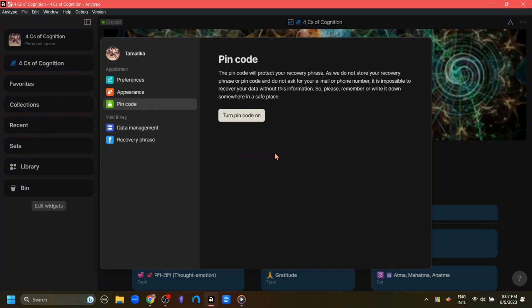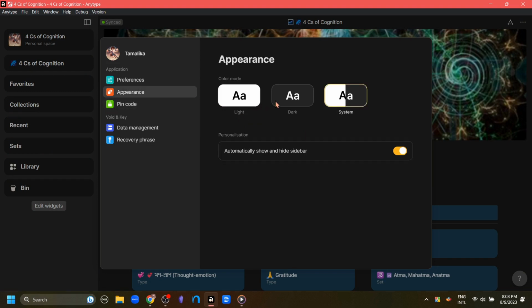After the data management, there is this pin code option. What it does is lock your recovery phrase in the recovery phrase portion behind a pin code. Now here in the appearance, of course, you can decide if it is the light theme or dark theme or system theme, and this automatic toggle sidebar is because the sidebar can be permanently attached to the side of Anytype or it can be hidden. And when it's hidden, this option allows it to appear and disappear as we move our cursor to the left of our screen.